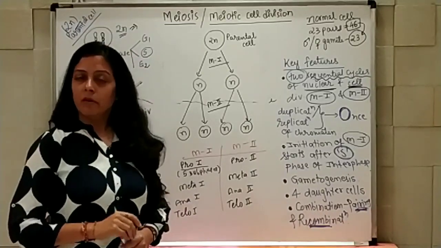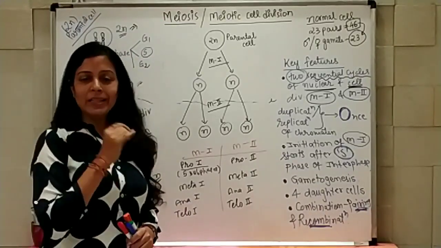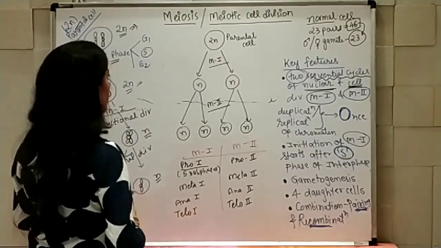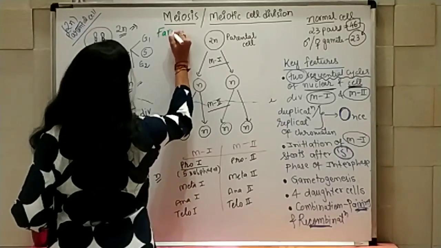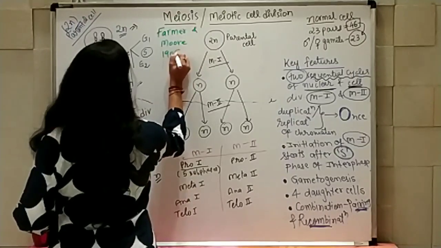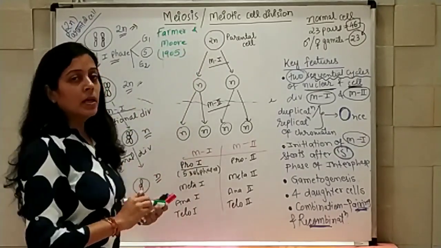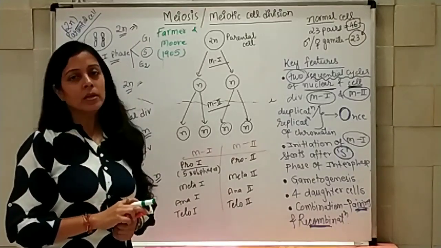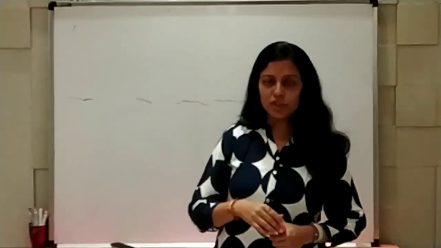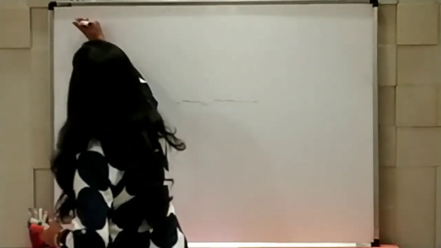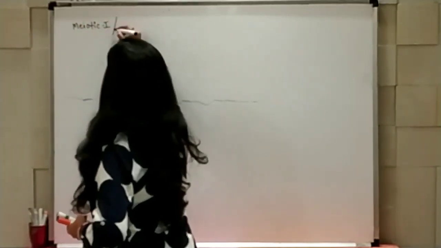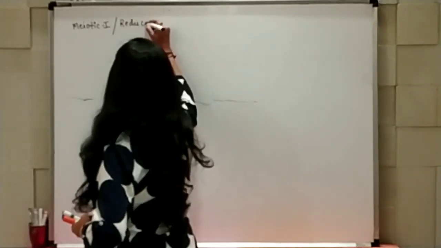Farmer and Murray were the 2 scientists who coined the word meiosis in 1905. So the names of the scientists are Farmer and Murray. In 1905, they coined this word meiotic division. So now we are going to start with meiotic 1 division, which is also known as reductional division.